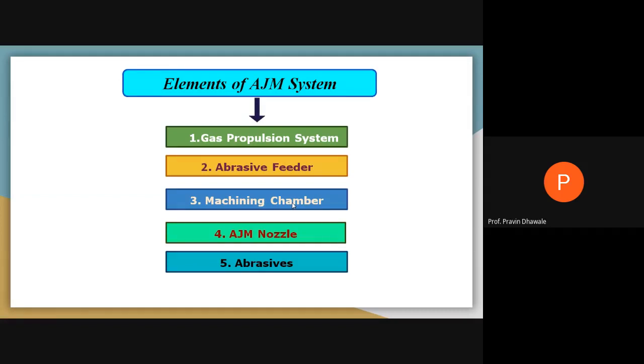the pressurized energy of the abrasive plus air mixture will be converted into kinetic energy, so that we are getting the high velocity jet of abrasive. And abrasives are nothing but small sharp edge tiny metal particles. It may vary based on which type of material is to be used, what is the size of the abrasive, and what will be the shape of the abrasive.